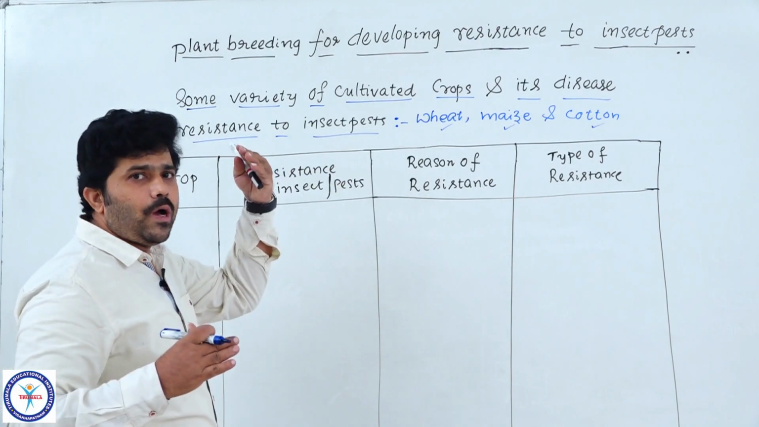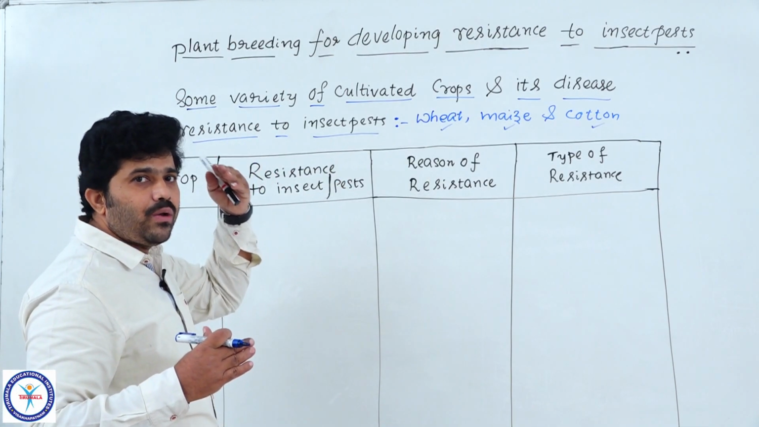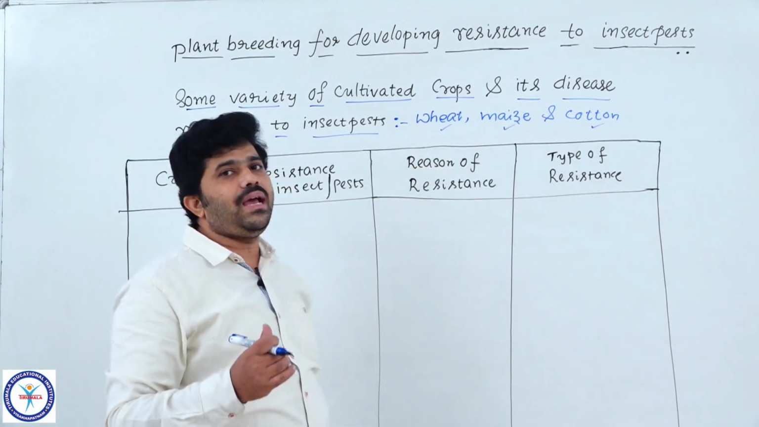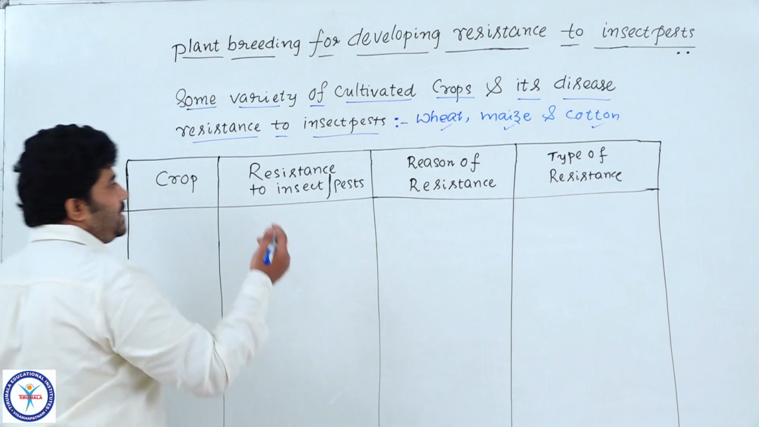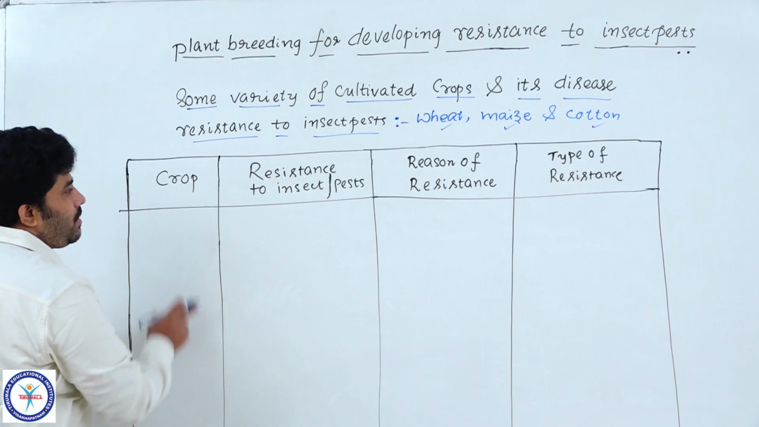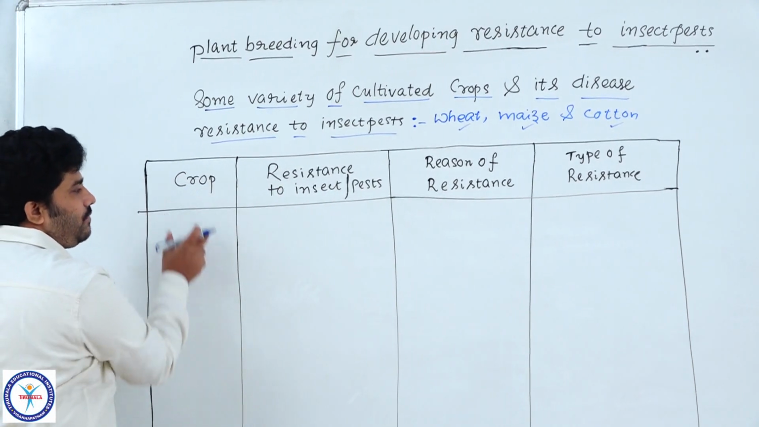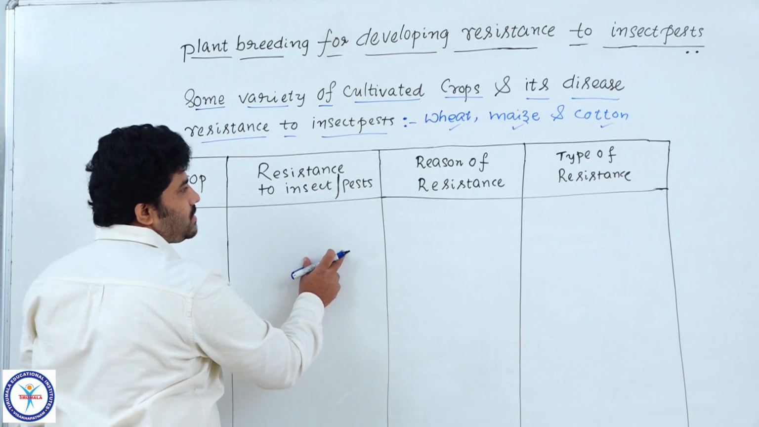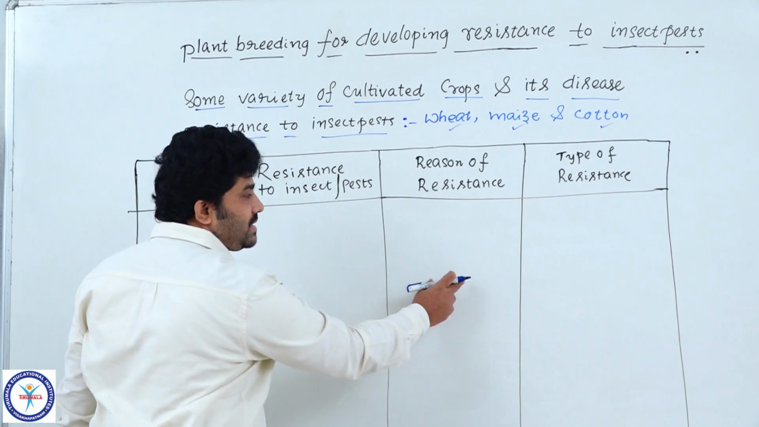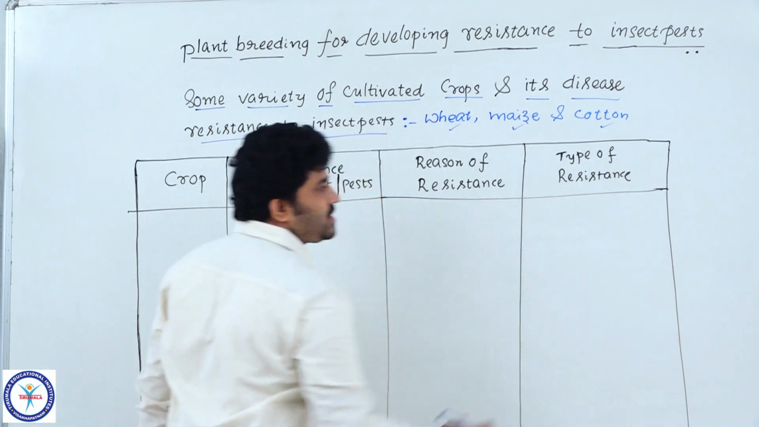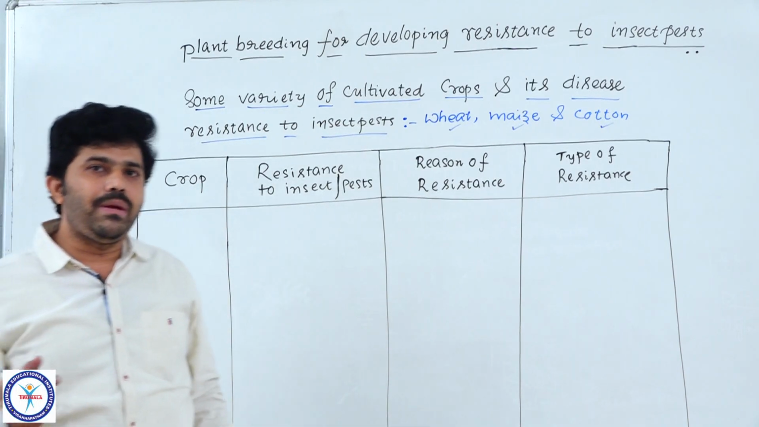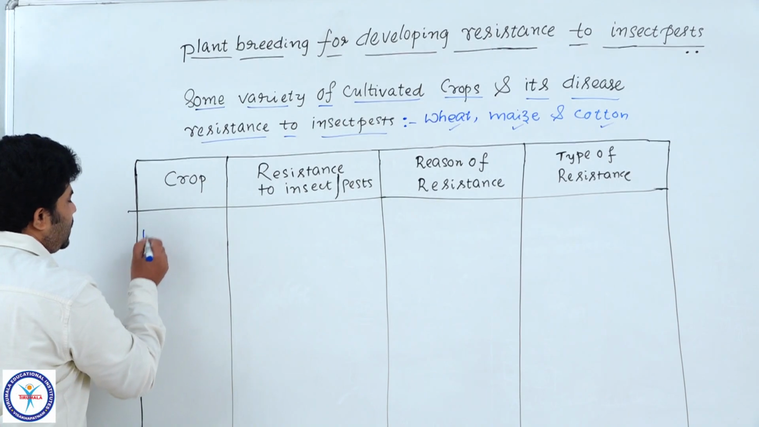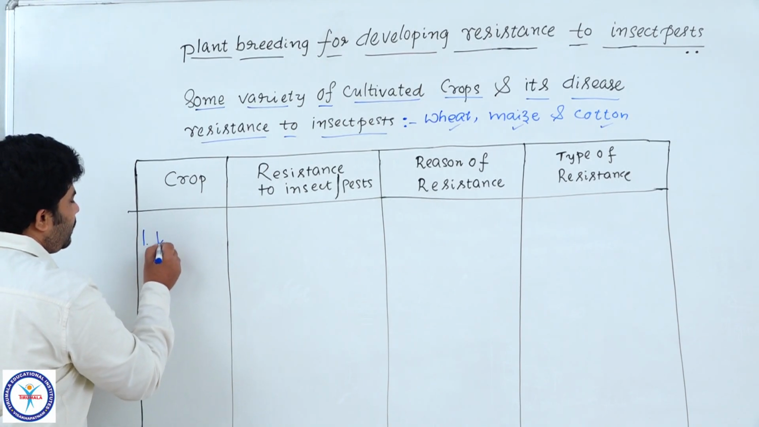In so many crops we are going to do plant breeding, but for understanding's sake, we have just these three different crops that we are discussing here. In this tabular form we mentioned the columns: crop, resistance to insects or pests, region of resistance, and the type of resistance, whether it is morphological, biochemical or physiological. See here, the first crop we mention is wheat.